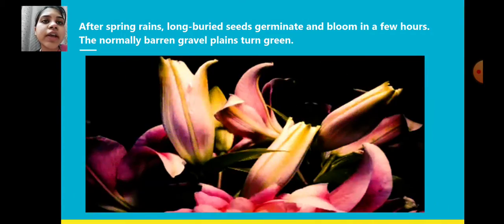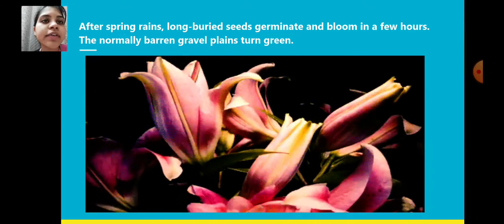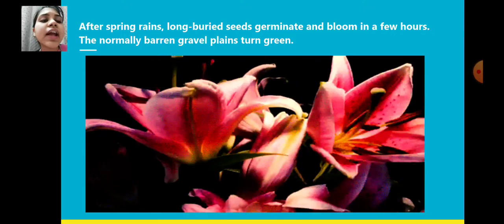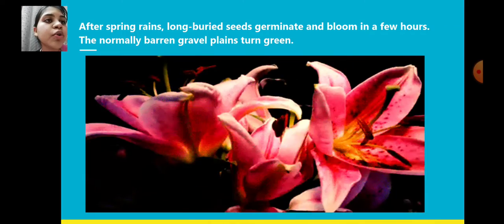After spring rains, long-buried seeds germinate and bloom in a few hours. The normally barren gravel plains turn green. When the spring comes, in the spring season, the barren land of the desert becomes green because different types of flowers bloom over there at that season.